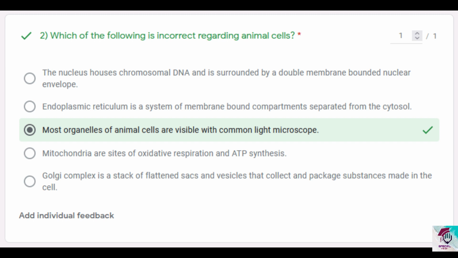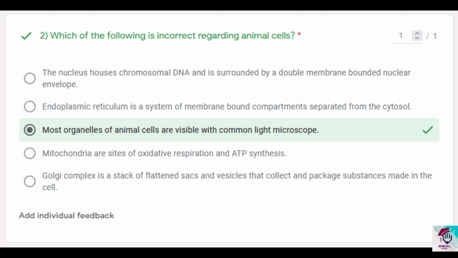2018 they mentioned that mitochondria is not visible under common light microscope, but we also know that if you study the latest edition of Campbell, they mentioned that mitochondria is between 1 to 10 micrometers. I'm not so sure, it was 1 to 7, I guess. 1 to 7 micrometers, the average size. And the resolving power of the common light microscope is 0.2 micrometers, so you definitely can see mitochondria too, but they mentioned that mitochondria is not visible.